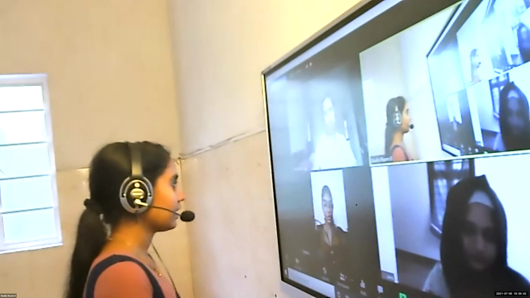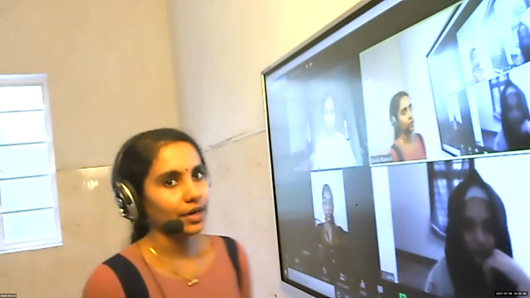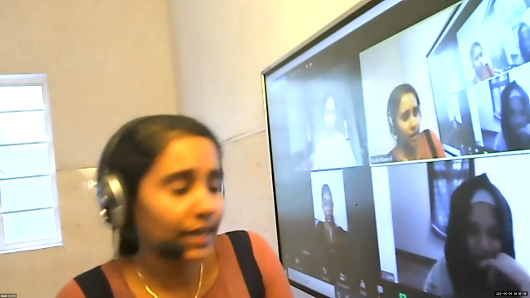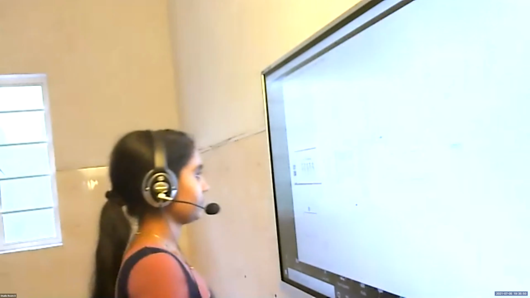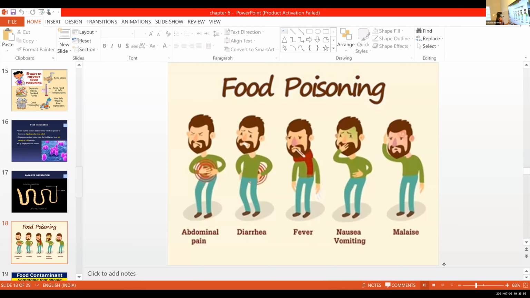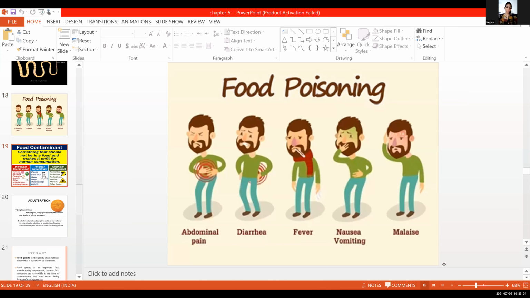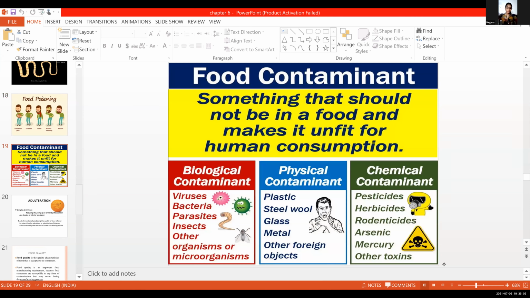Yeah? Clear. So Meghna, can you define what is adulteration? Adulteration is adding, intentionally or unintentionally, objects or things to food that we don't need. Okay. So food contaminant is something that should not be in a food and makes it unfit for human consumption or human use.